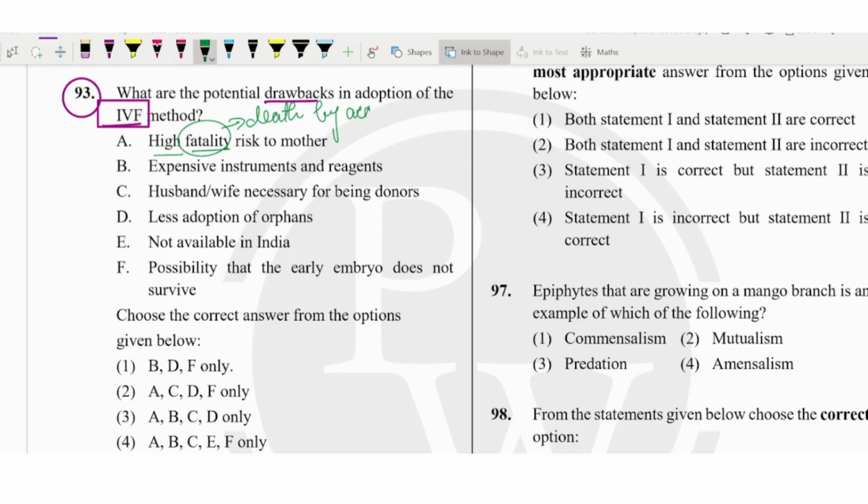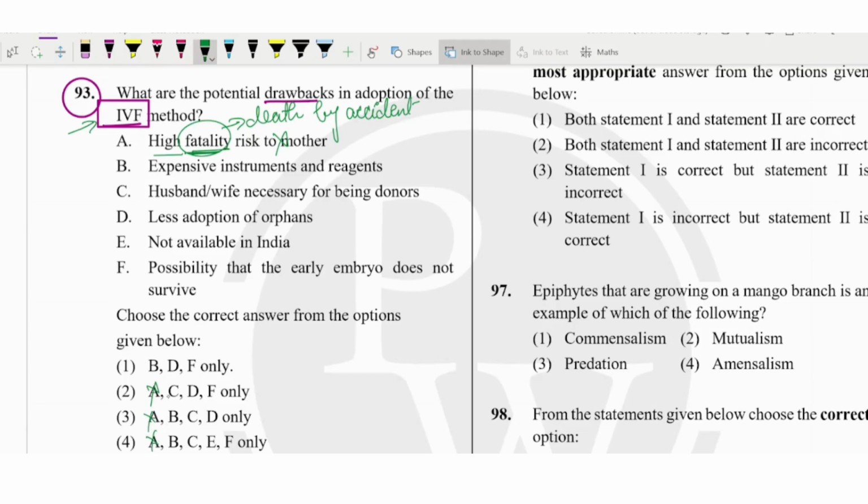I know many of you are not aware of this particular word; it is actually a risky or death condition, which cannot happen because of IVF. In IVF we take the egg from the mother and sperm from the father, and we do the fertilization in the laboratory, so it will not affect the mother. It can affect the embryo but not the mother. So A should not be there, and A is given in all three options, right?